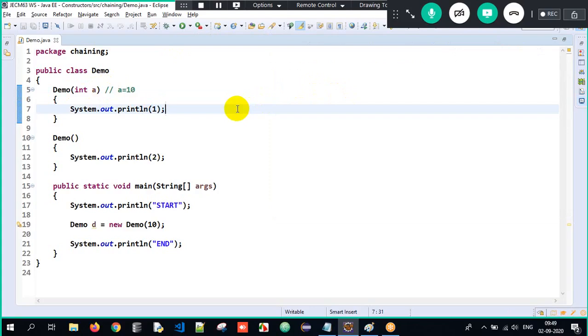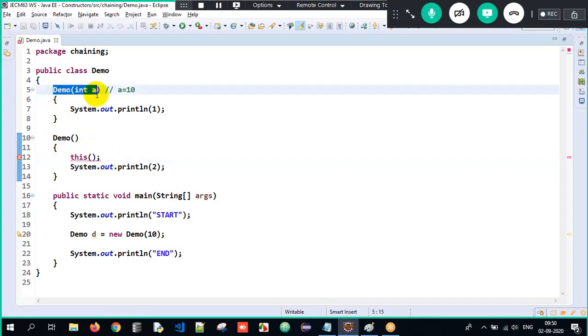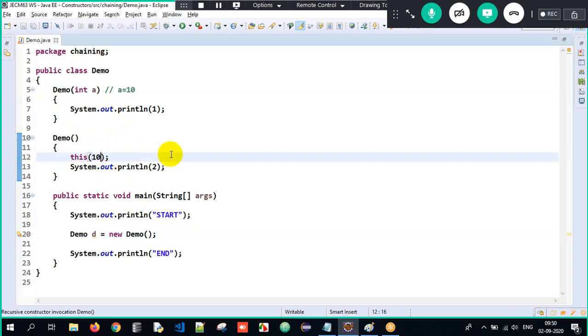Got it? Perfect. Sir, but my requirement is I should be able to create only one object, but both the constructors should get executed. Therefore, I have to make use of the this calling statement. When I write this of, I am trying to call another constructor in the same class. If I'm trying to invoke the constructor that accepts an integer argument A, I have to pass some integer value here. So now what will be the output?